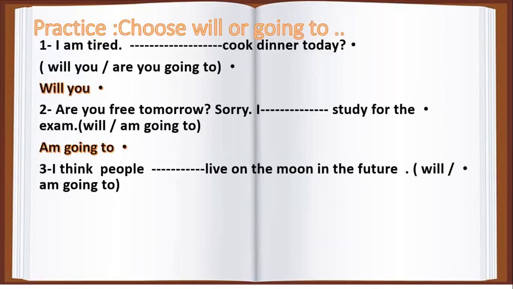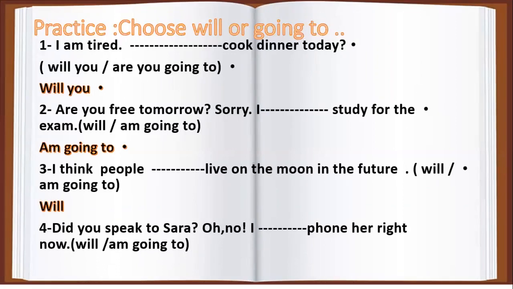I think people live on the moon in the future. Here we have a prediction, but I have no evidence, okay? So when you have a prediction with no evidence, based on your personal opinion, you are going to use will. So I think people will live on the moon in the future.